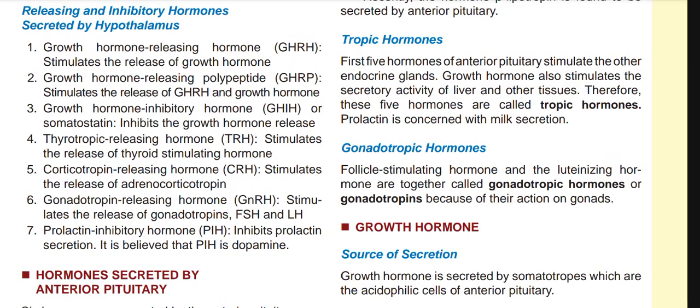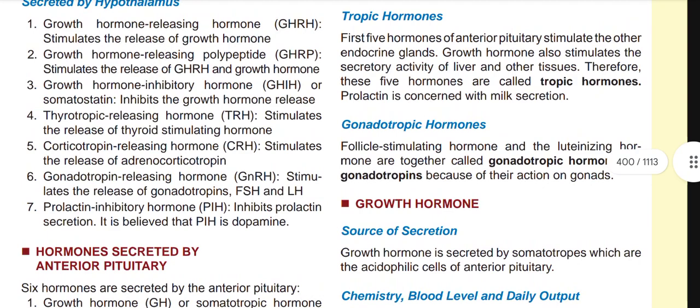Then gonadotropin releasing hormone stimulates the release of gonadotropins like FSH and LH. Then prolactin inhibitory hormone, or PIH, inhibits prolactin secretion. It is believed that PIH is dopamine. So another name of PIH is dopamine.